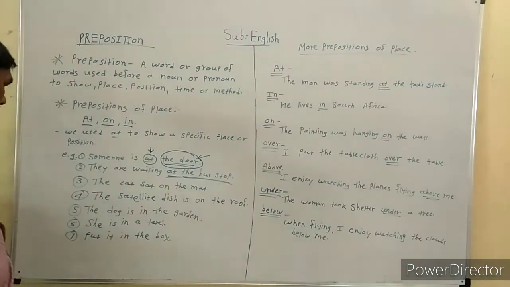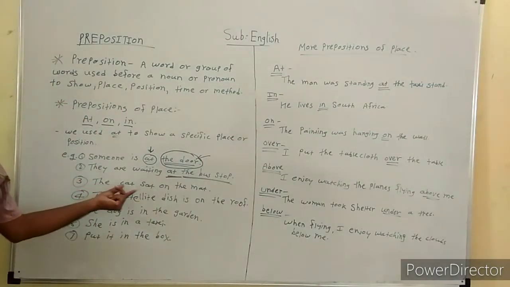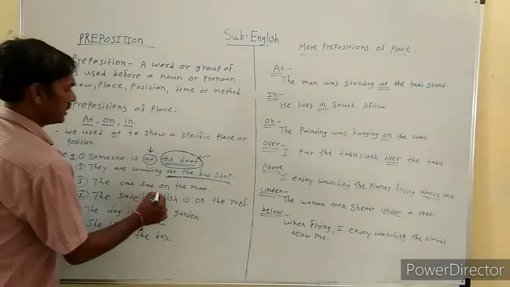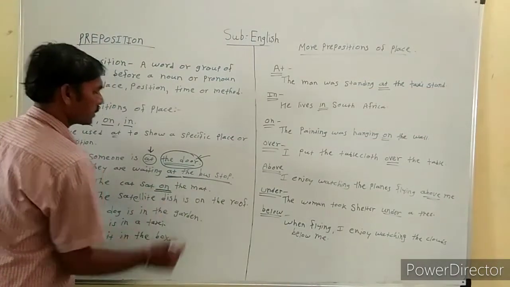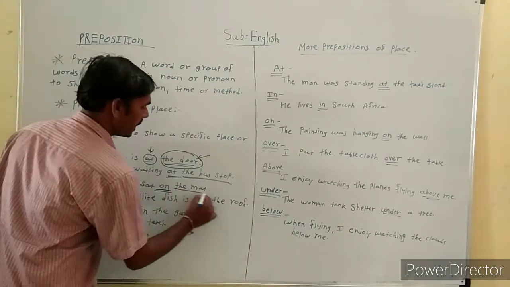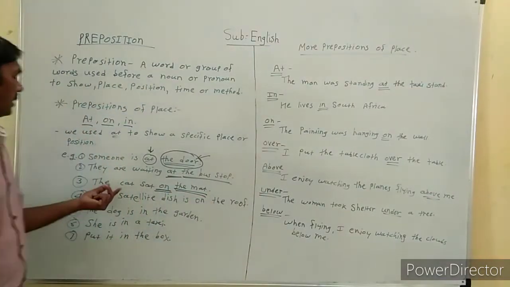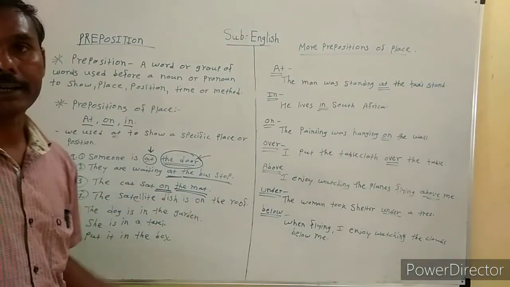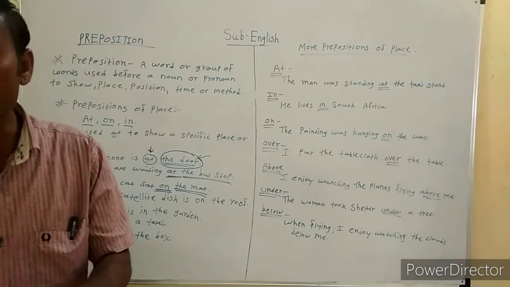Next sentence: the cat sat on the mat. Here a difference is showing. Here is a given place, but the cat sat on the mat touching the surface of the mat.